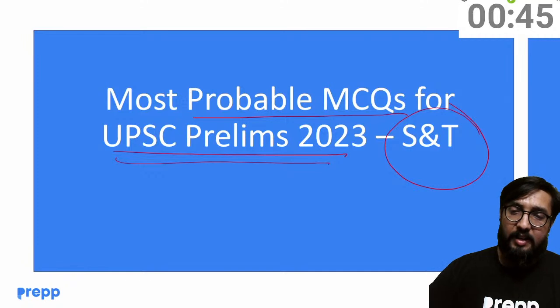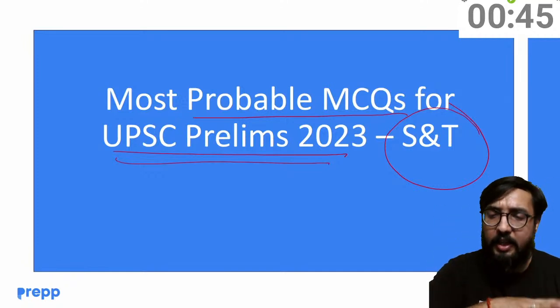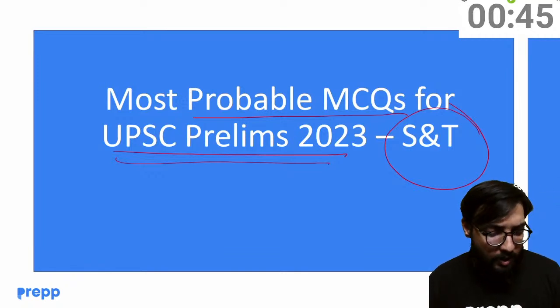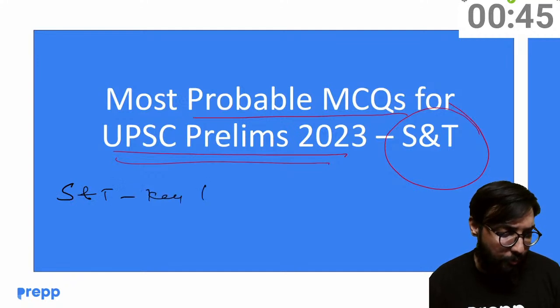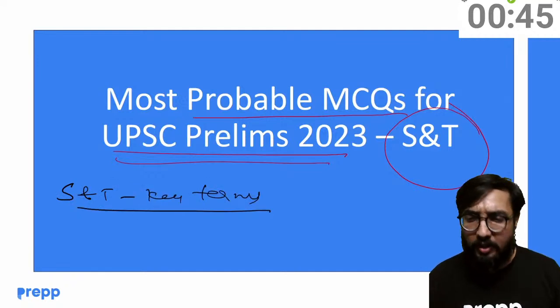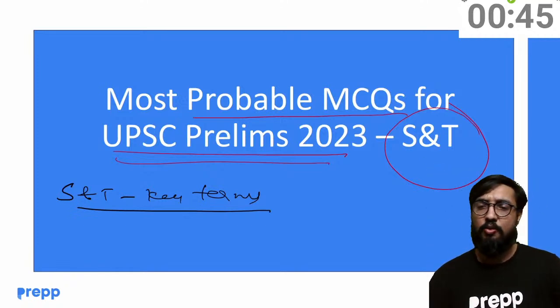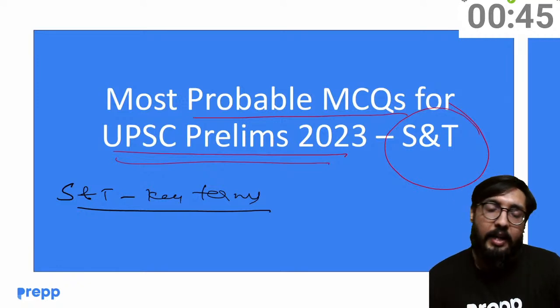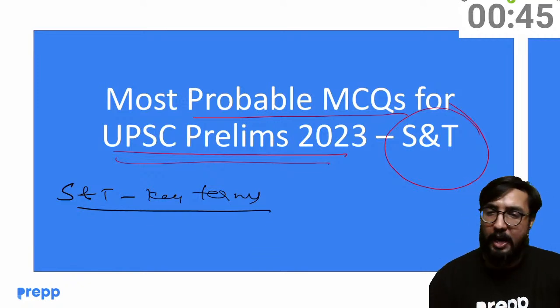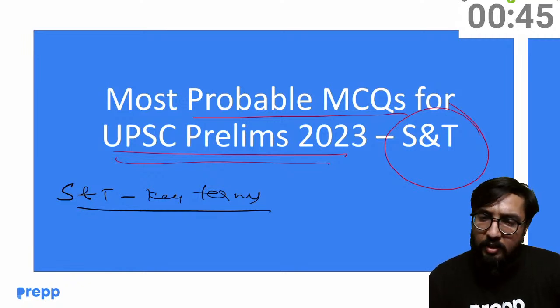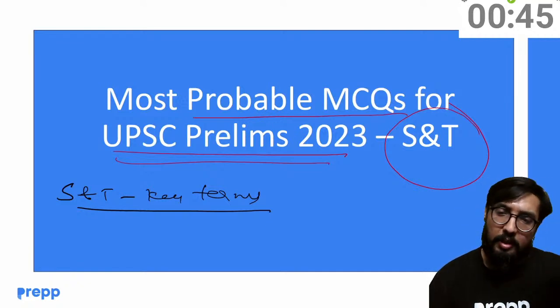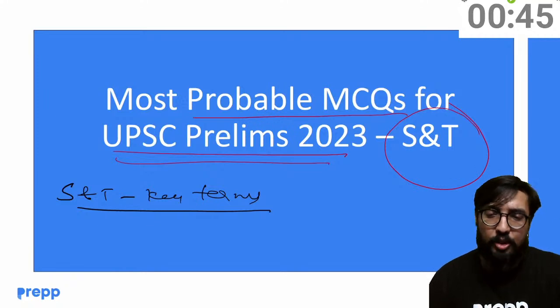So let me reiterate. For these most probable MCQs of Science and Tech, we will not be doing many MCQs, but whatever we do, we will focus on some key terms that were recently in news, specifically related to some space missions, something related to AI, some other terms related to the energy sector, and biotech. We will be doing 10 questions only. The rest of the questions on the other themes you will get in the PDF.